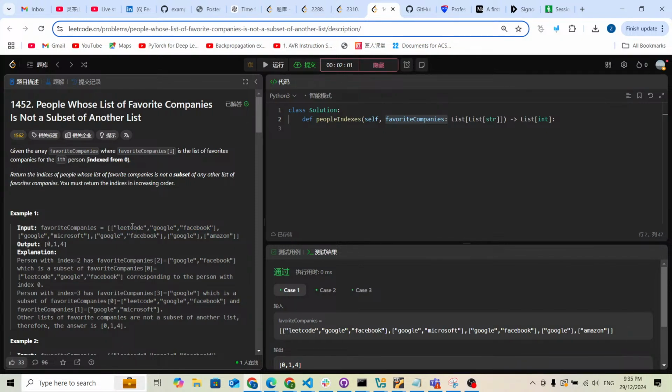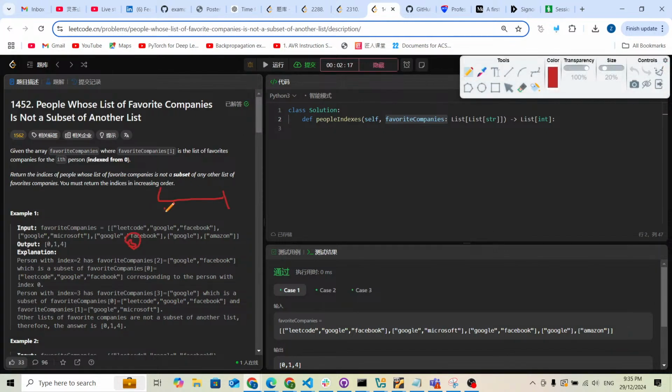So we are given the favorite companies. This is a 2D array, and inside there's a subarray. The subarray favorite companies I is the list of favorite companies of the ith person. For example, person 0 has favorite companies like Leetcode, Google, and Facebook. Person 1 has favorite companies like Google and Microsoft.